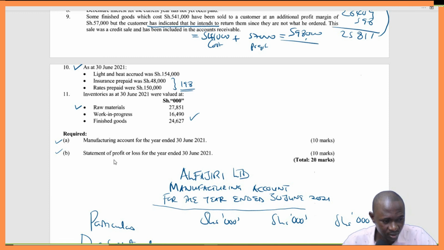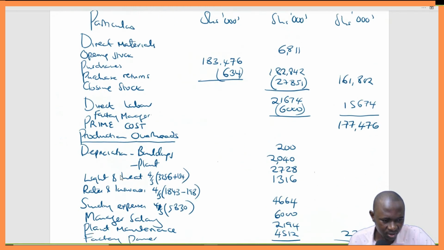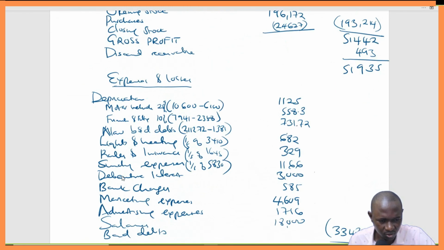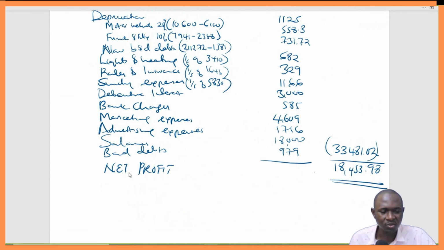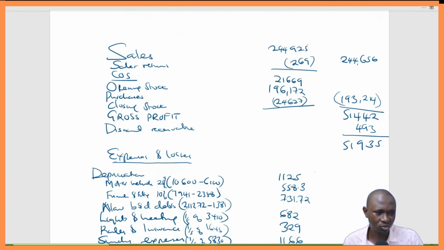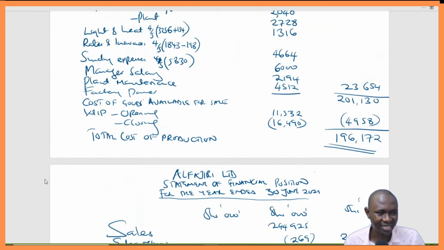You can see the statement of profit or loss. They just wanted to know the profit or loss for the year ended. So let's stop at that. Let's not give ourselves questions, answer questions which have not been asked. This is the net profit. Otherwise, we'd proceed to the appropriation account and then the statement of financial position, but the question is not keen on that. So we stop at that.